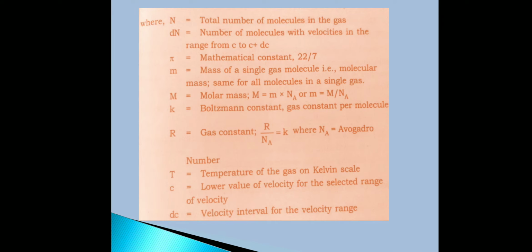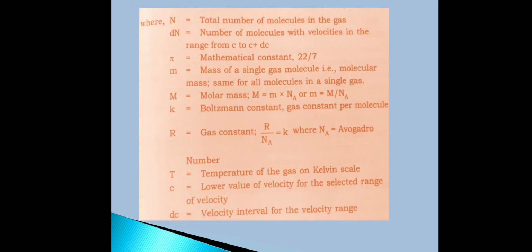This slide shows the terms involved in the Maxwell-Boltzmann distribution equation. Capital N is the total number of molecules in the gas and dN is the number of molecules with velocities in the range from c to c plus dc. Pi is the mathematical constant 22 by 7, that is 3.14. Small m is the mass of a single gas molecule, that is the molecular mass, which is the same for all molecules in a single gas. Capital M is the molar mass.